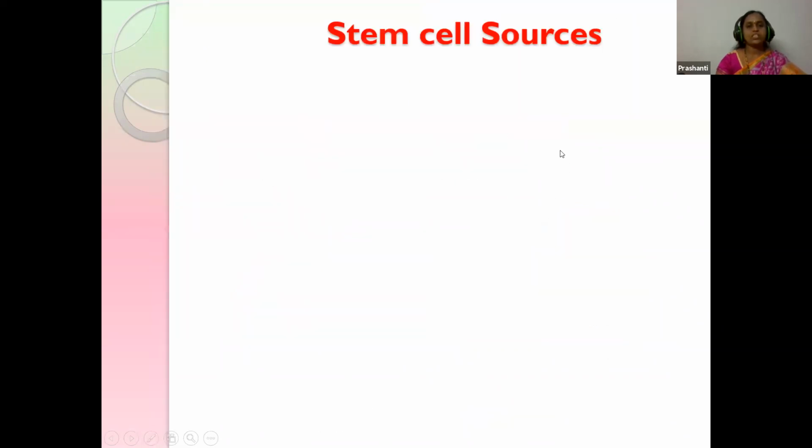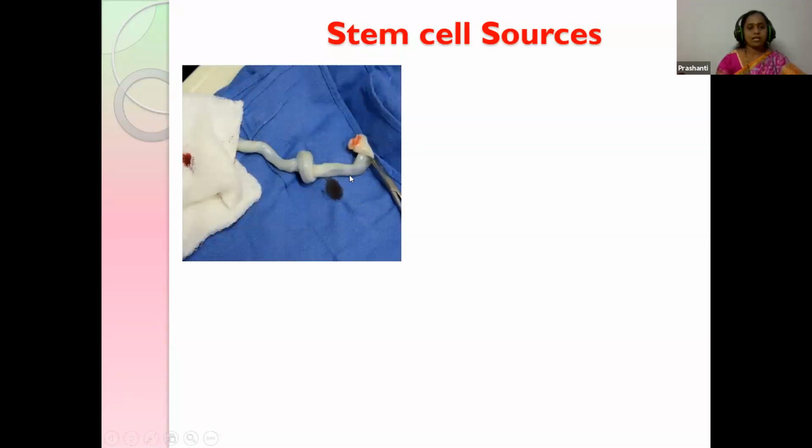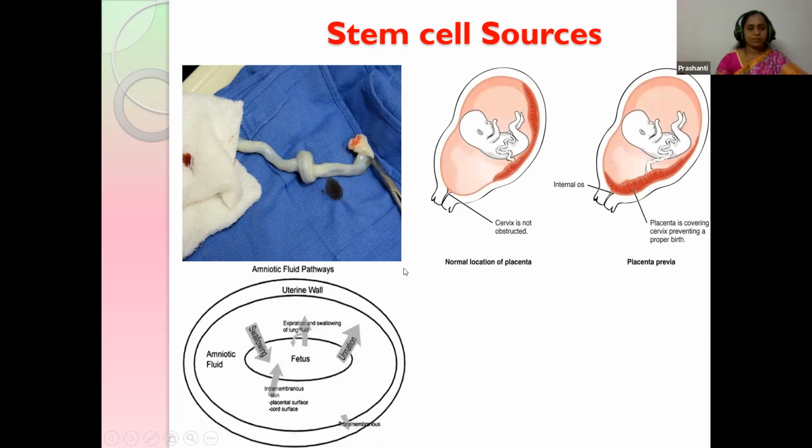And we shall see once again the sources of the stem cells. As you have already learned, we get the stem cells from the umbilical cord, placenta, and the amniotic fluid.